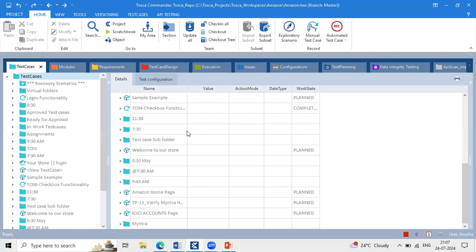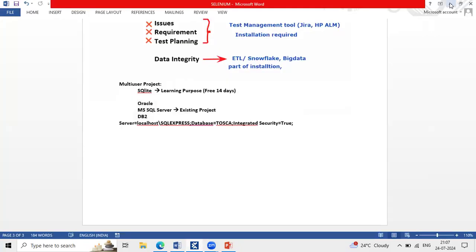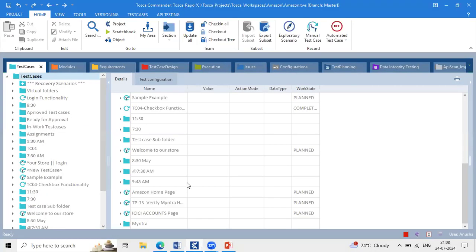And we create this project as a one-time activity, team. There is no need to create this project on a daily basis. When you log in next time, open Tosca and double click on the name of your project. That's it.